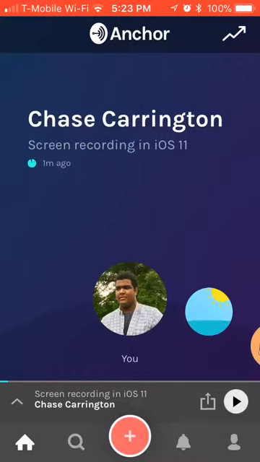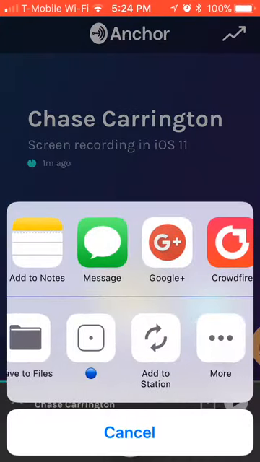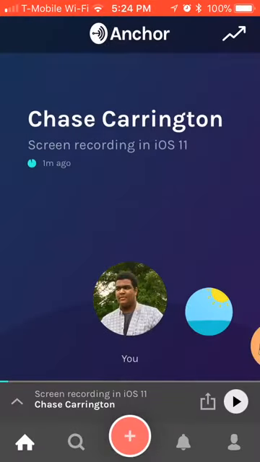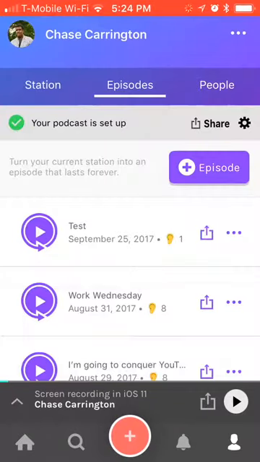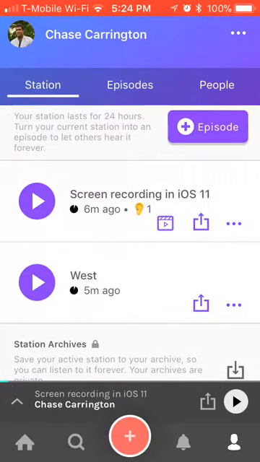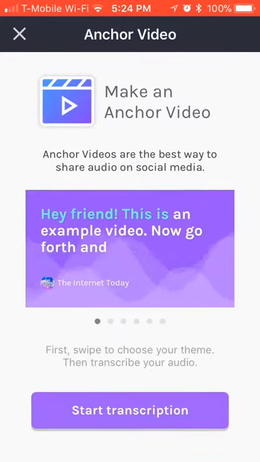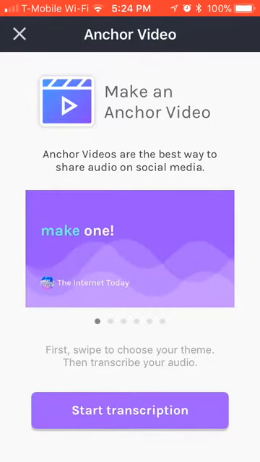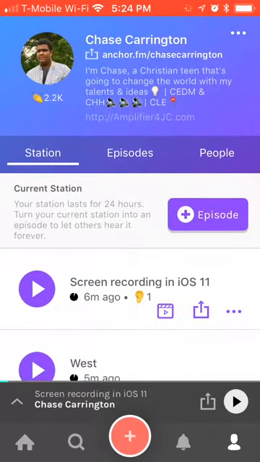Another powerful aspect of Anchor that I have yet to use very well is video. You can share it everywhere, but also this is video that you can do. You can go and press this button right here. Then you can create different text video, and I'll probably do a separate video on this one because it's a little bit of an extensive process and it takes a bit of a learning curve. But altogether, Anchor allows you to do so many different things.